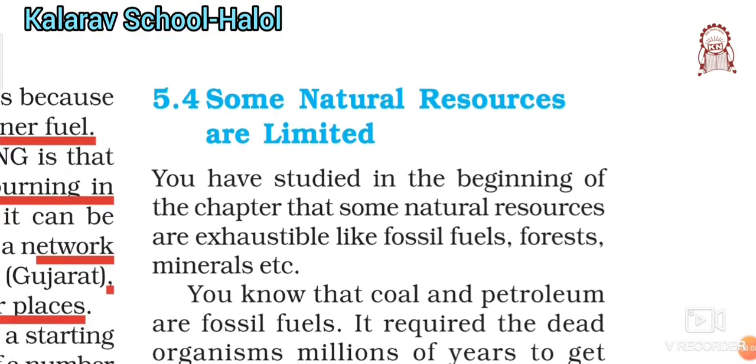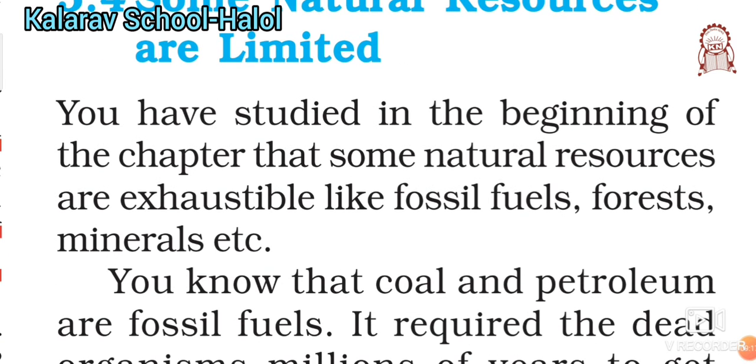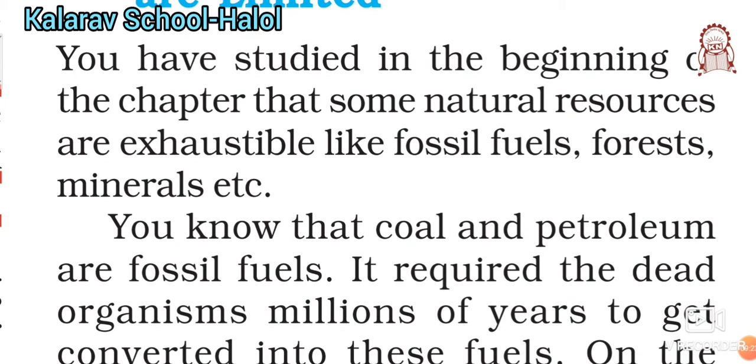Next, some natural resources are limited. What does it mean? They are exhaustible, they are very limited in amount, so they will get finished. Some natural resources are exhaustible, like fossil fuels, forests and minerals.